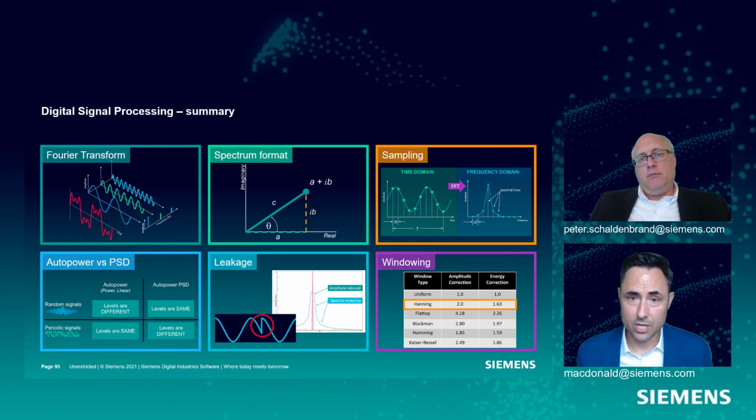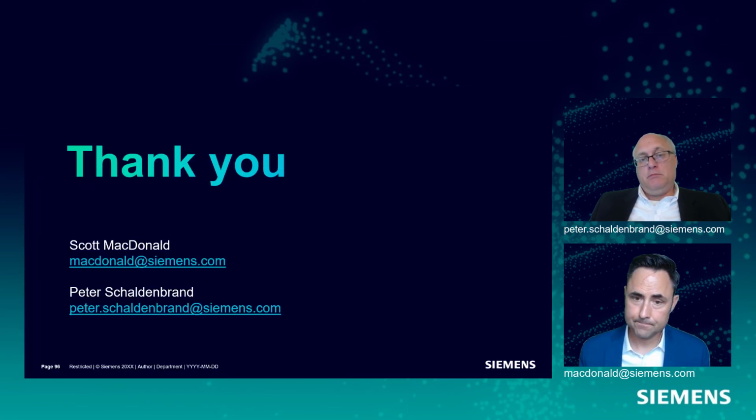Then we have to tell our software what kind of spectrum we want to calculate: spectrum versus autopower versus PSD. Remember, we have some considerations there. We talked about leakage and what can happen if we have an aperiodic sampled signal and why we use windows to try to minimize that leakage. And then we talked about, when we apply those windows, some of the things we can do to correct or back out those errors we've induced by minimizing our leakage. Okay? Thank you for your attention.